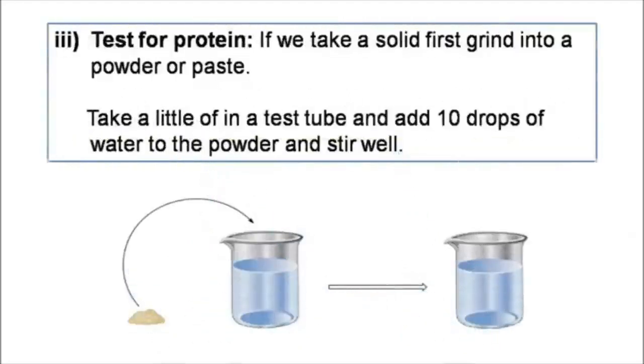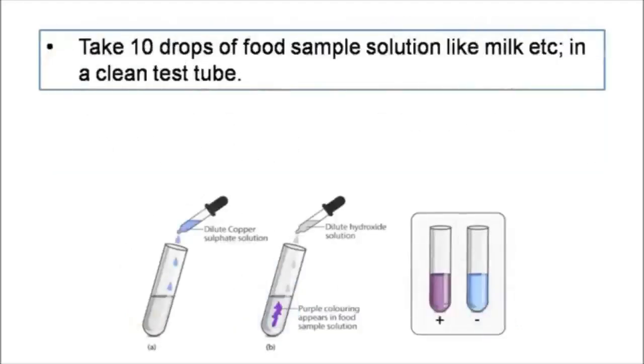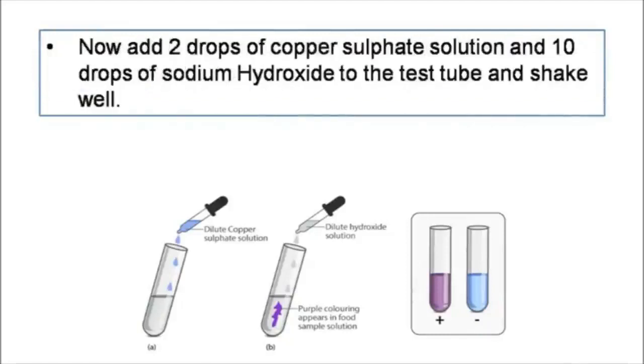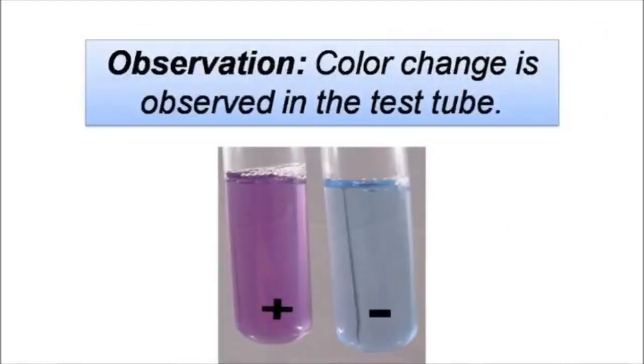If we take a solid, first grind it into a powder or paste. Take a little of it in a test tube and add 10 drops of water to the powder and stir well. If you take solutions, take 10 drops of food sample solution like milk, etc. in a clean test tube. Now, add 2 drops of copper sulfate solution and 10 drops of sodium hydroxide to the test tube and shake well. Now, observe the color change.